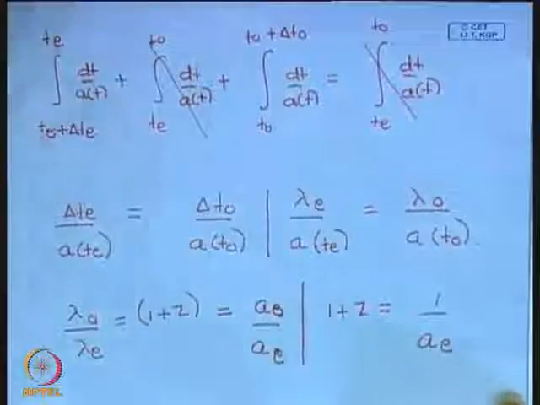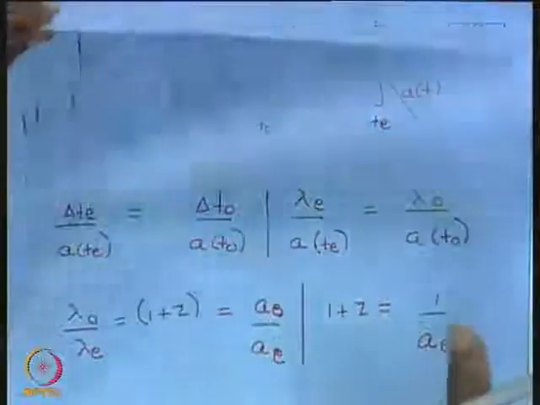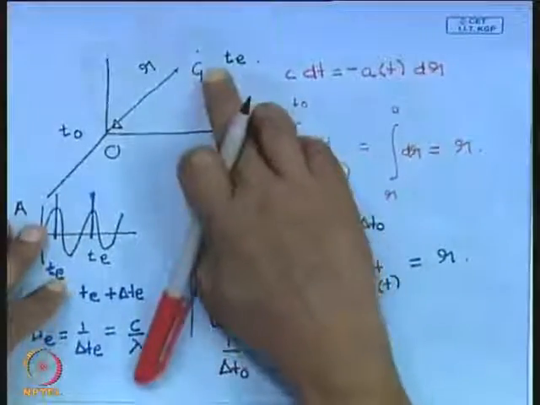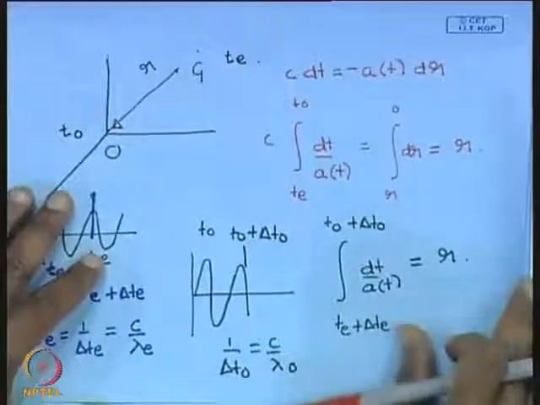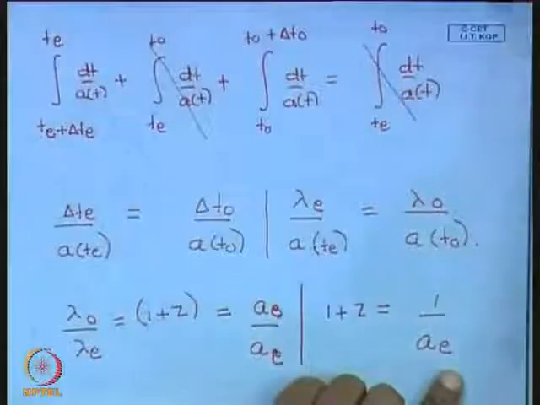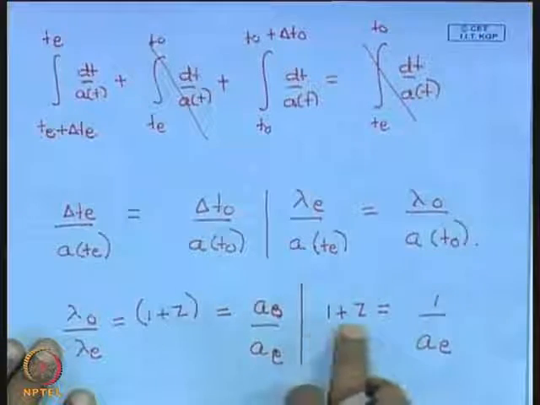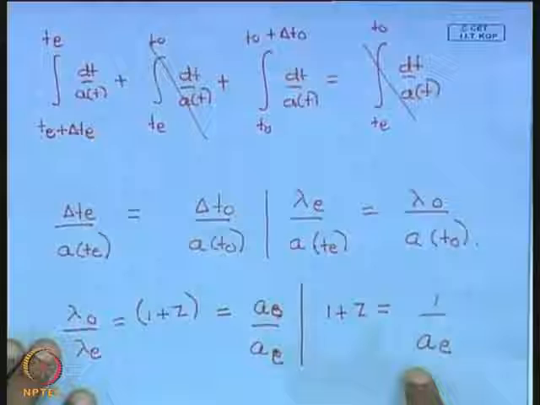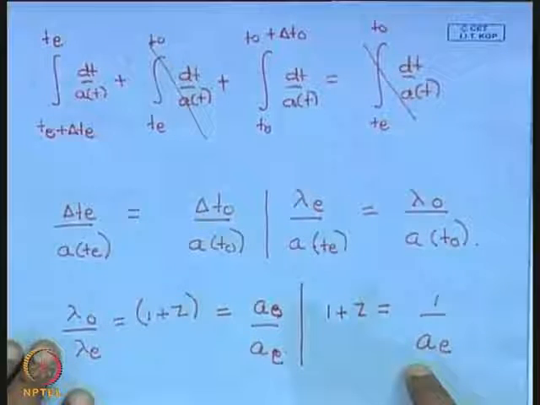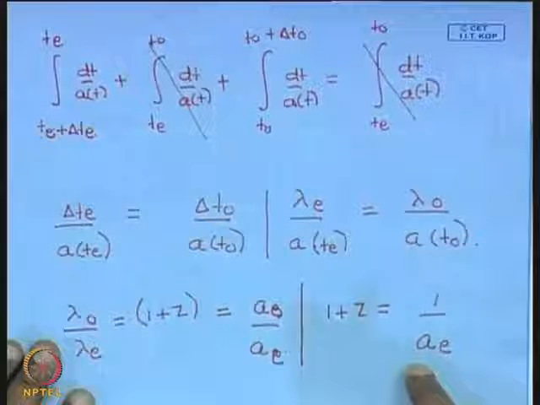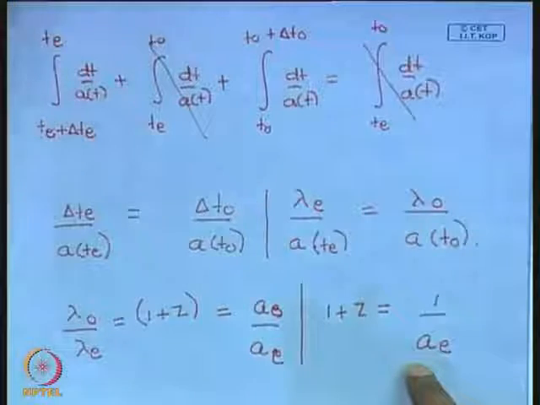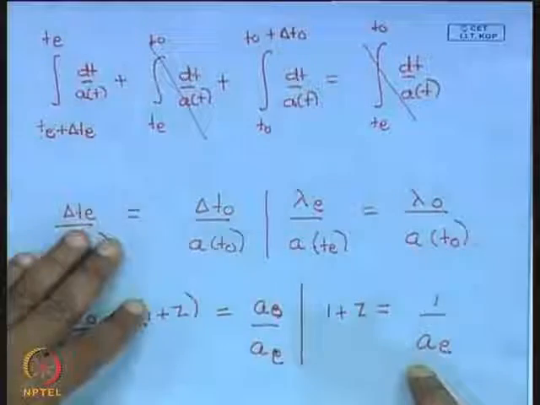The observer is sitting at present, so let us assume that an observer at present sees light coming from a galaxy far away. The value of the scale factor we have assumed to be 1 at present, so I can put a naught equal to 1. 1 plus the redshift is essentially 1 by the scale factor when the light was emitted. So this now allows us to interpret the redshift straight away in terms of the scale factor of the universe when the light was emitted.